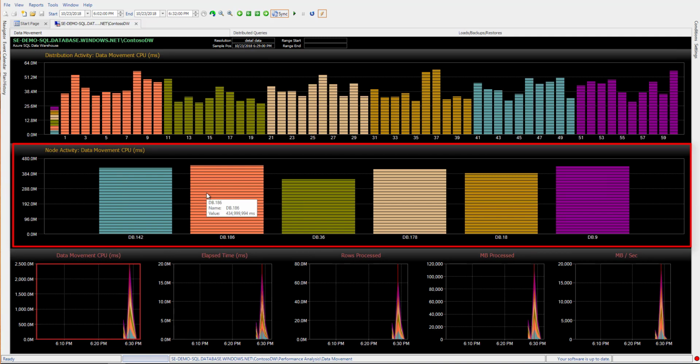Compute nodes provide the computational power available. The data movement service coordinates the data movement between the compute nodes. Throughout the data movement dashboard, the colors map to each compute node.